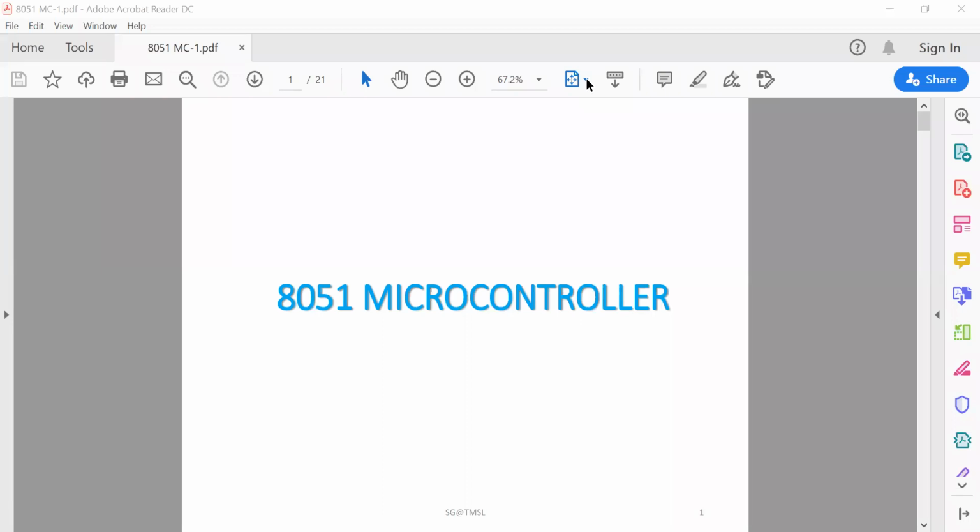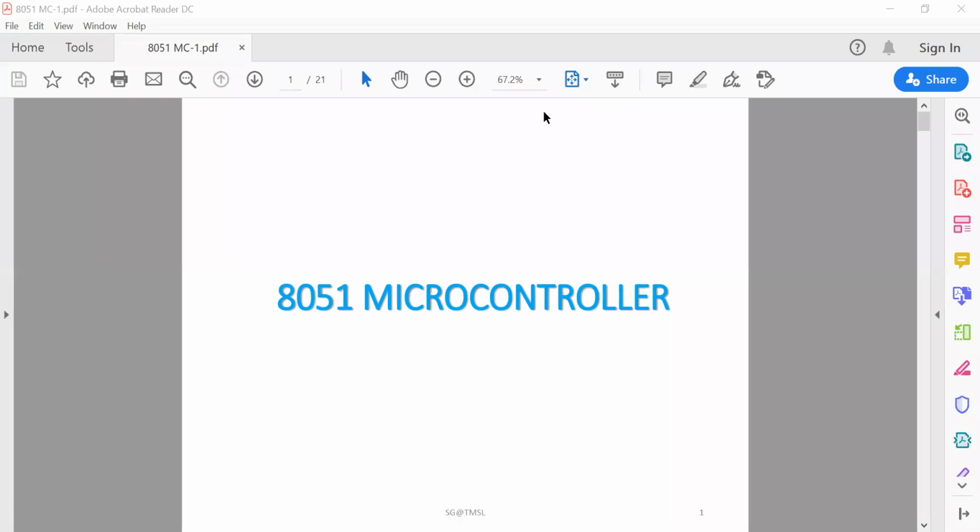So today I'm going to discuss the 8051 microcontroller. In the last few days we have already discussed the different microprocessors, and now it is time to discuss the microcontroller, which is the most important part of our daily life. All of you have used devices based on the microcontroller. All of you know the difference between the microprocessor and microcontroller. I discussed this on the first day of my lecture.